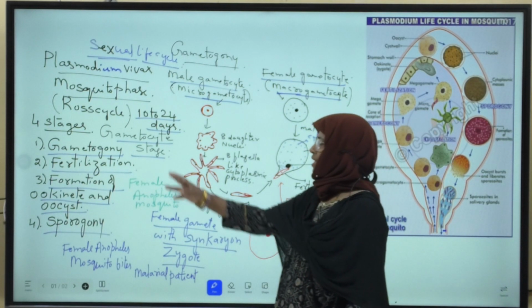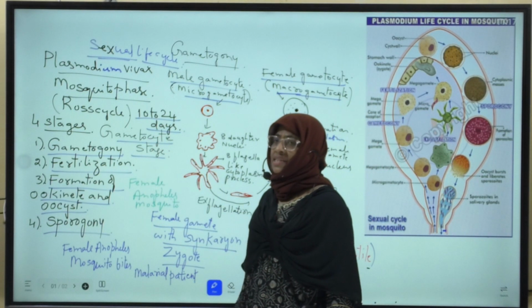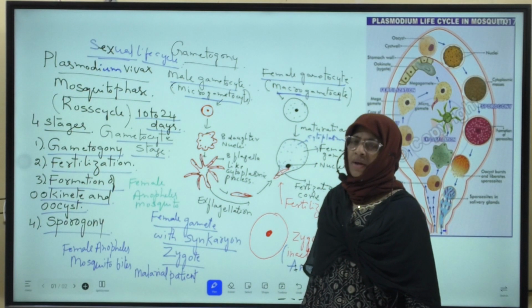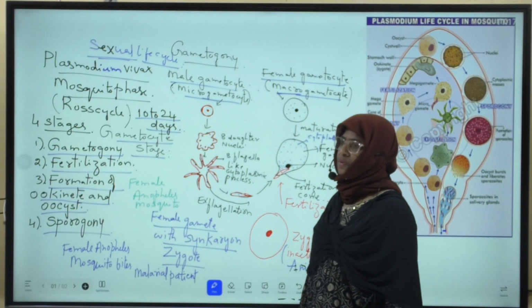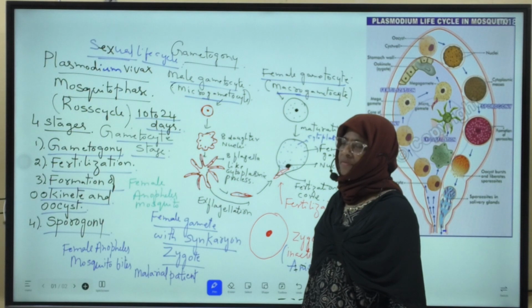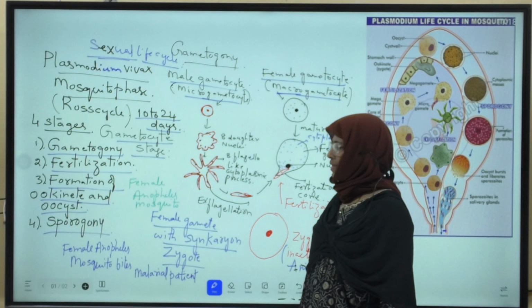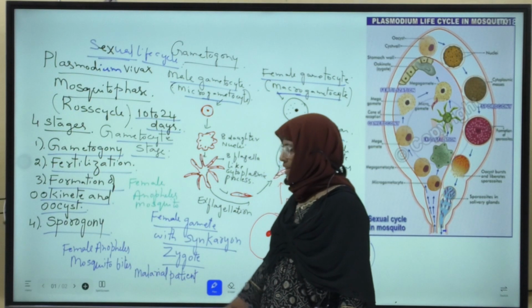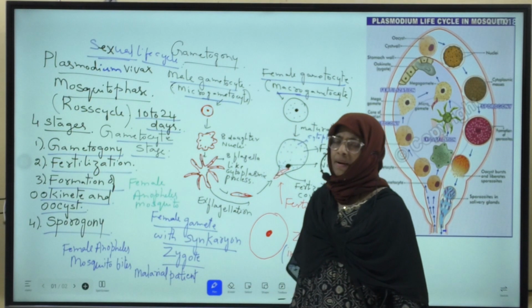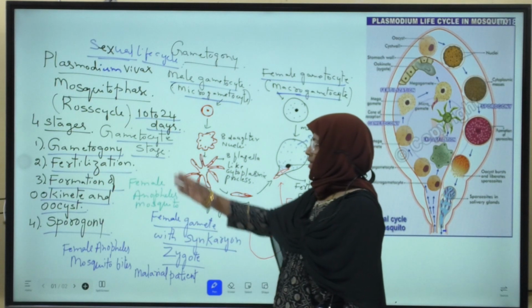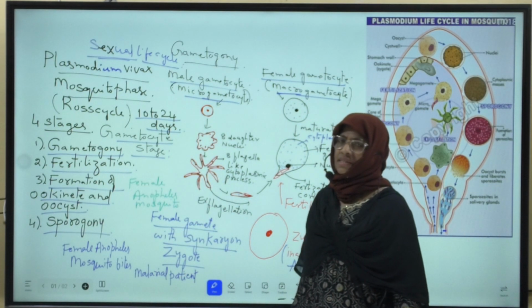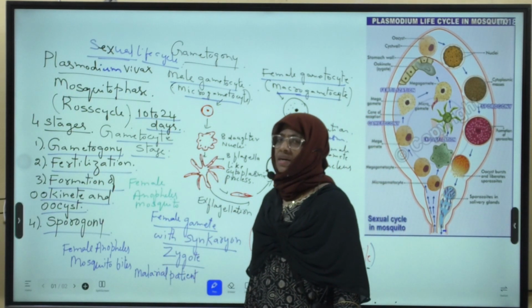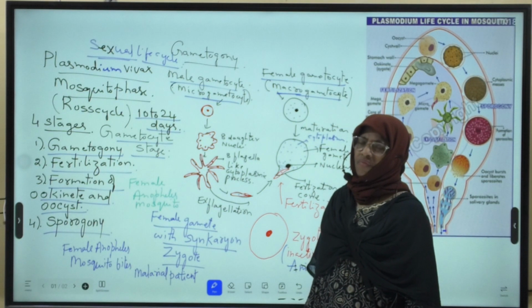In this way, the gametocytes reach the crop of the female Anopheles mosquito from the malarial patient.